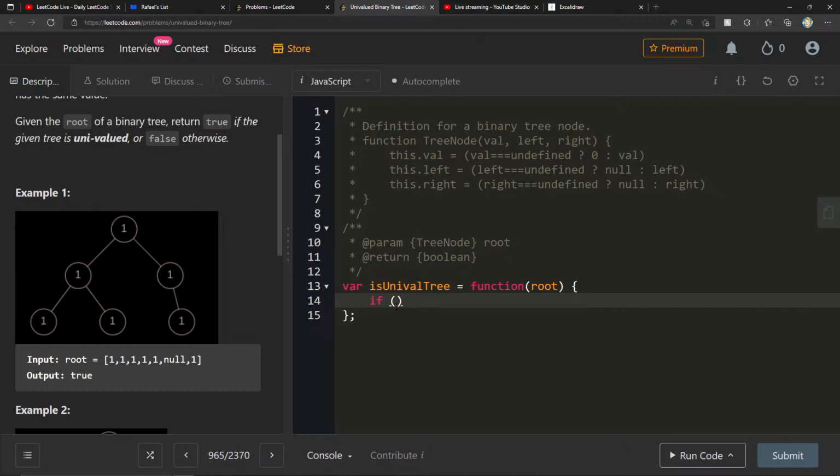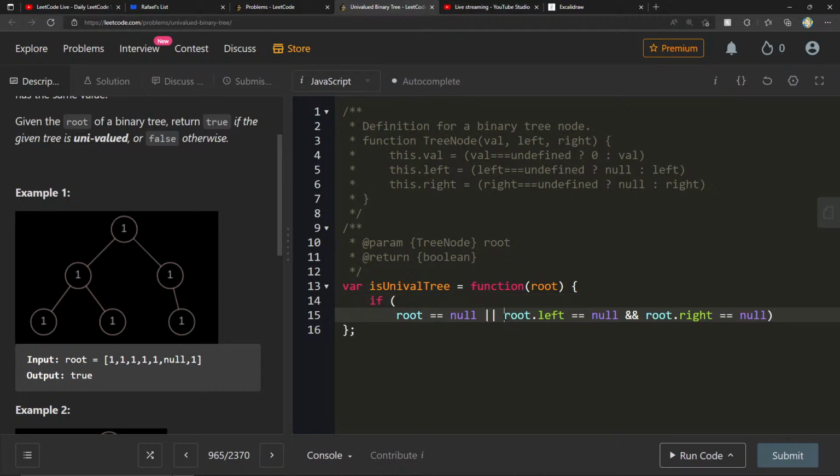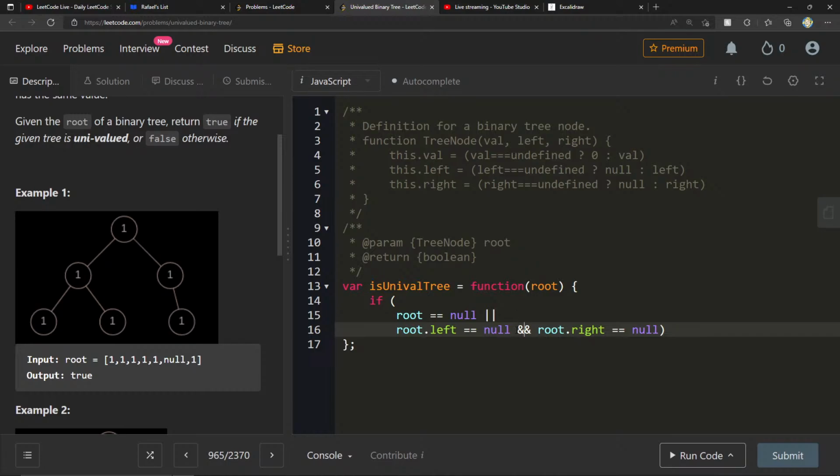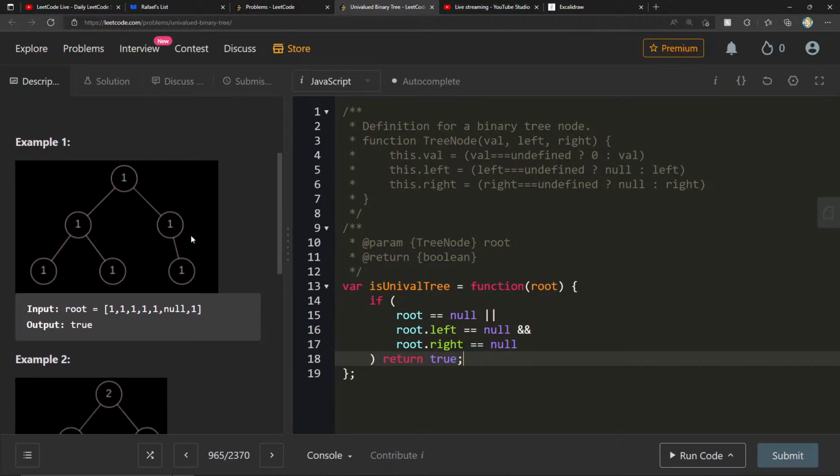If root is equal to null, or root.left is equal to null and root.right is equal to null, here we can return true. So in either case, now we just check to see if it's univalued.